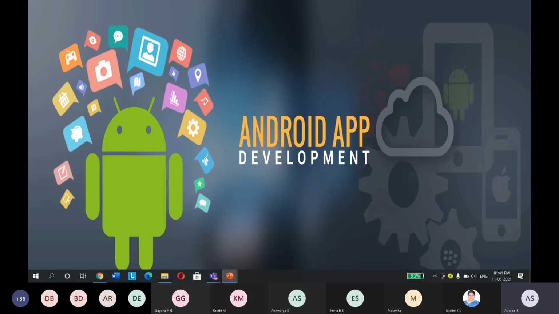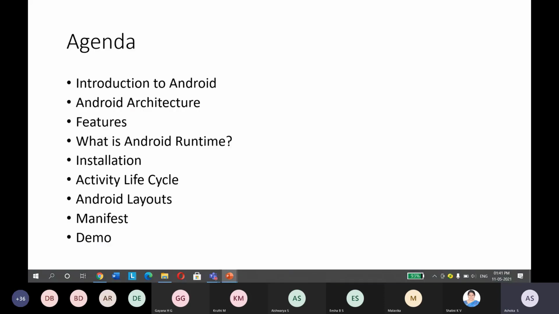App development. So you will see what is an Android, what is the architecture, features, and how Android runtime is, how to install, and what are the things you should know before trying to develop a simple app. And I will show you with a simple demo.